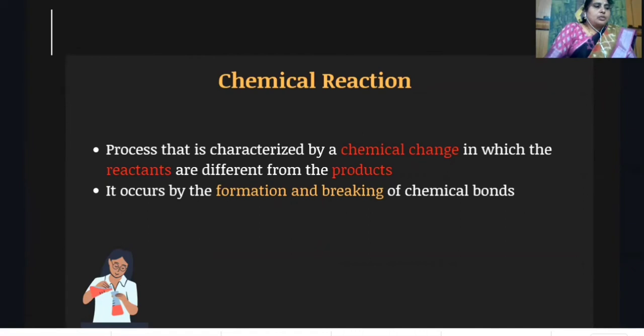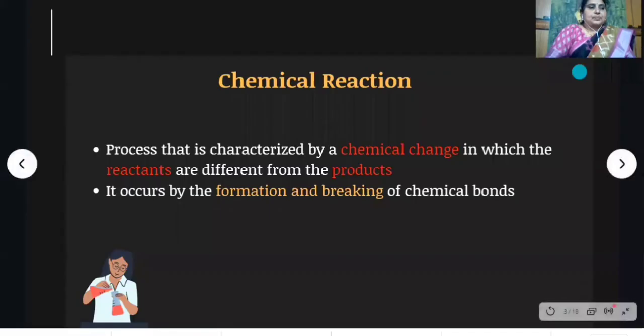Children, you already know that according to the law of conservation of mass, atoms are neither created nor destroyed during a chemical reaction. A chemical reaction is the process characterized by a chemical change in which reactants are different from the products.